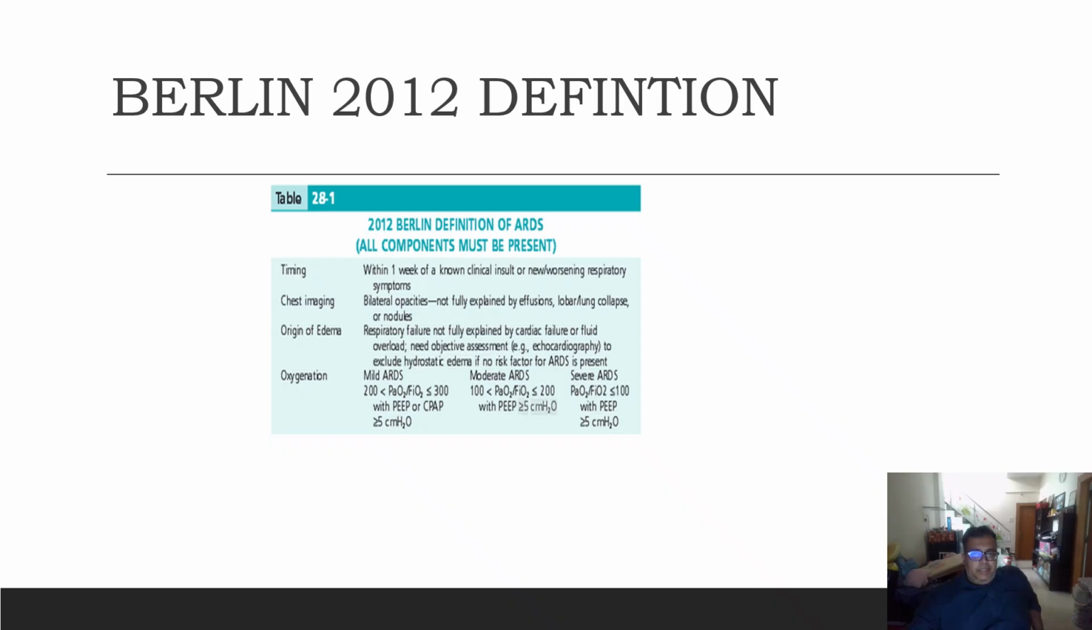200 to 300 with PEEP or CPAP of more than or equal to 5 is mild ARDS, 100 to 200 with a PEEP of more than or equal to 5 centimeters is moderate ARDS, and severe ARDS is less than 100 with a PEEP of more than or equal to 5 centimeters. So you see that based on the oxygenation, the PF ratios and the inclusion of the PEEP of 5 centimeters or more, they classified mild, moderate and severe ARDS. The origin was respiratory, bilateral opacities on X-rays, and the timing was within 1 week.